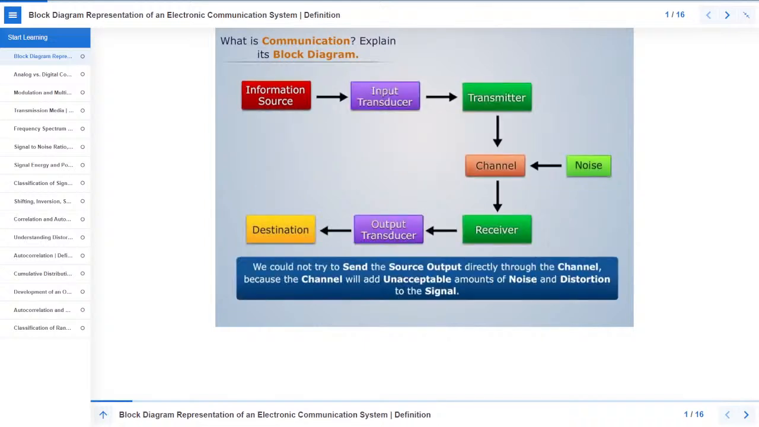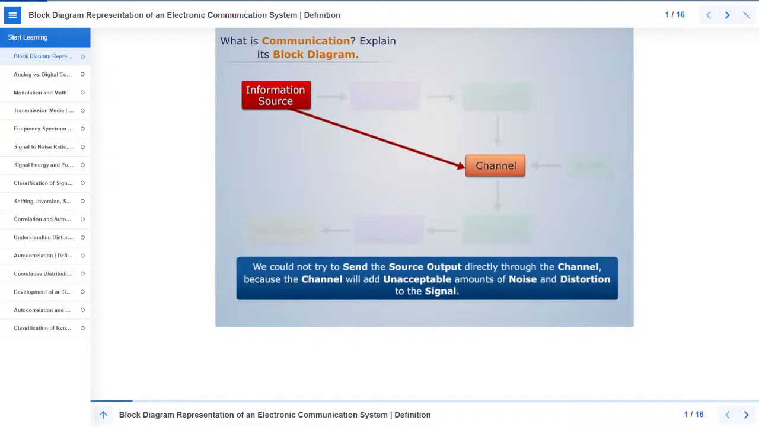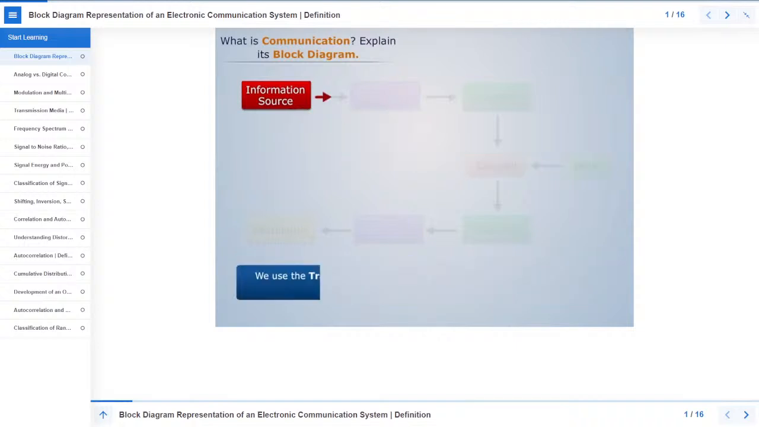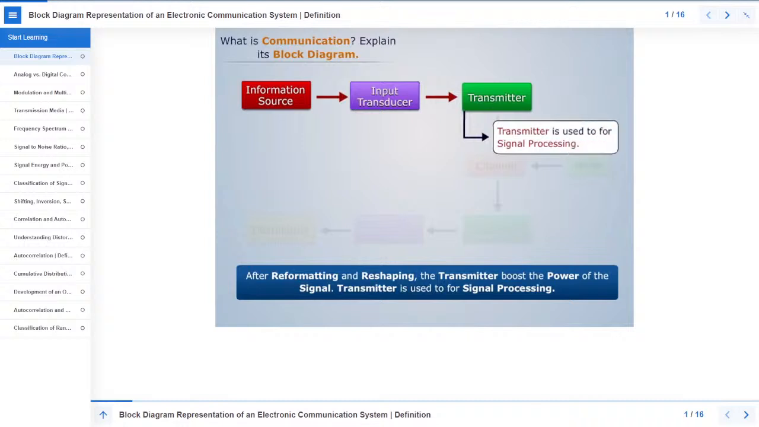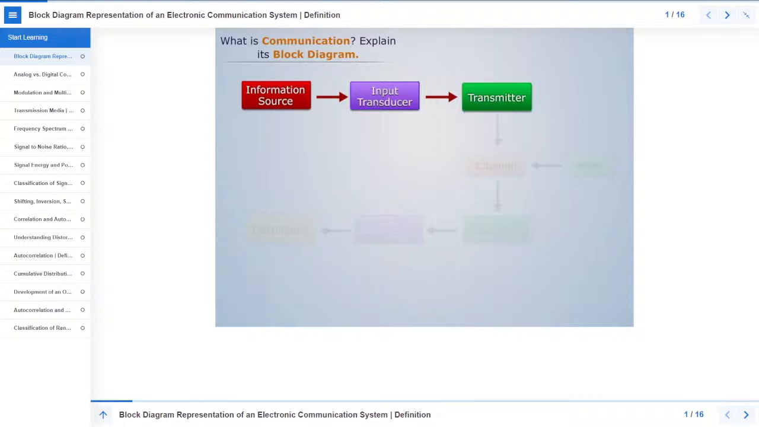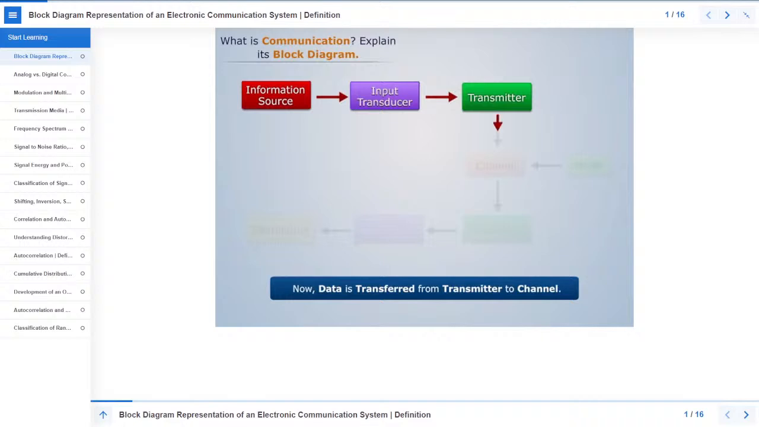We could not try to send the source output directly through the channel because the channel will add unacceptable amounts of noise and distortion to the signal. We use the transducer to reformat and reshape the signal so that the channel will not distort it as much. After reformatting and reshaping, the transmitter boosts the power of the signal. Transmitter is used for signal processing. Now data is transferred from transmitter to channel.